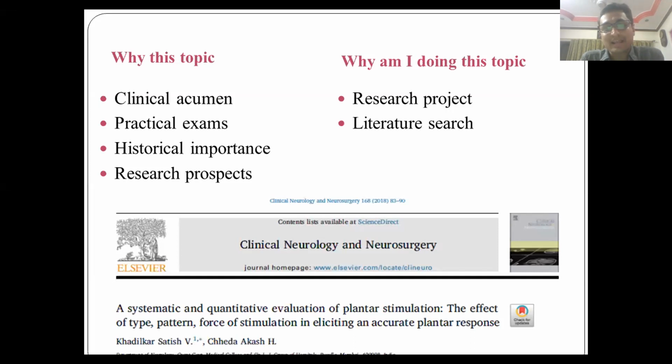Even as a student, I did not like history and I did not prepare for it, but this is a corner which is kept untouched, and it is a very important thing which can help you score and even impress the examiner. Also, it has got research prospects. It's a basic science topic, and it is basic research which you could do in such a different science of neurology.